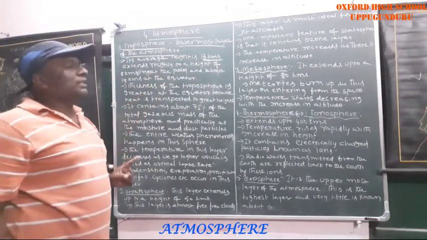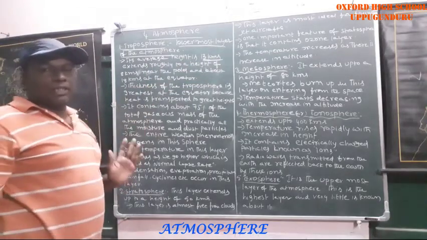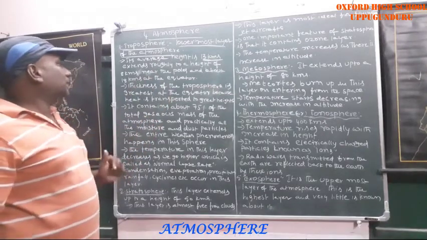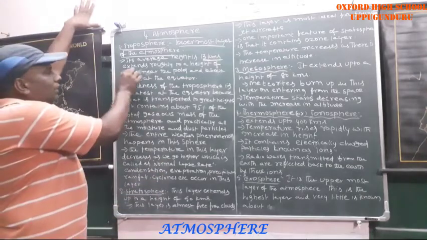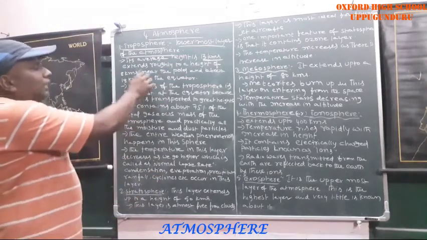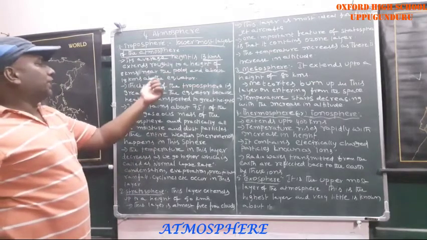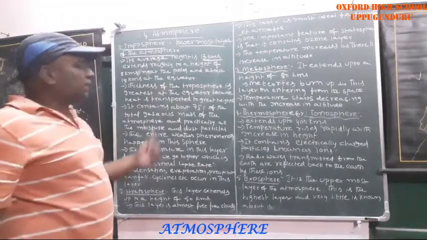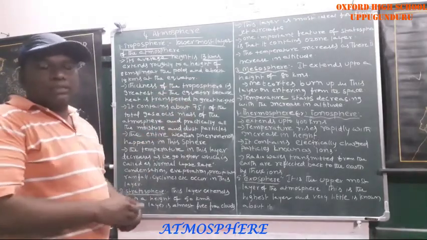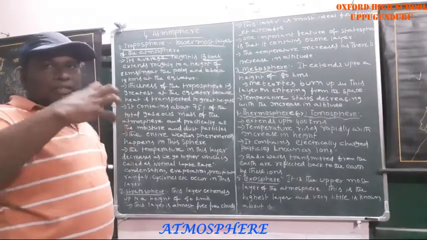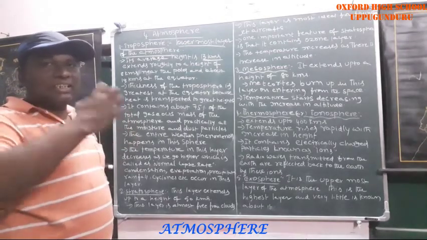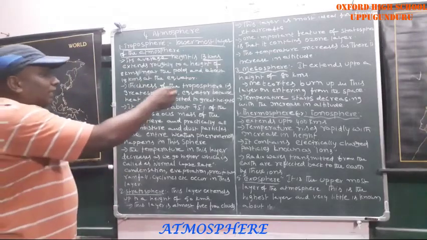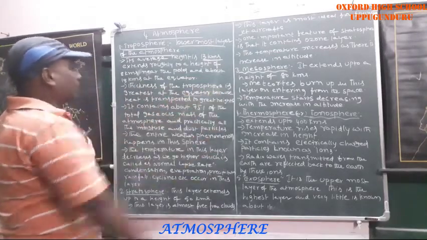It varies in some areas, especially in equatorial regions and pole regions. It extends roughly to a height of 8 kilometers near the poles and about 18 kilometers at the equator. The thickness of the troposphere is greatest at the equator because in the equatorial region evaporation is always taking place and heat is generated. That's why the thickness is greatest at the equator.